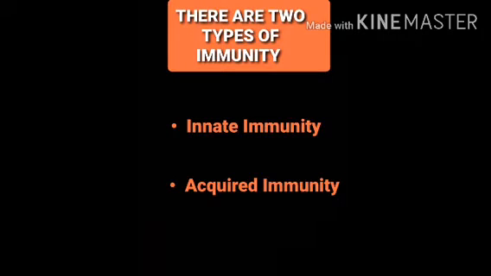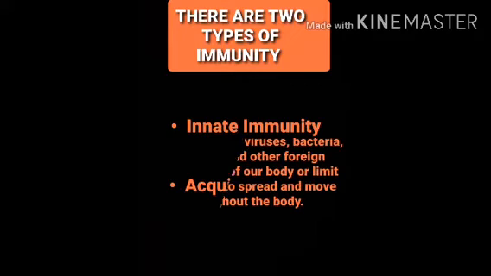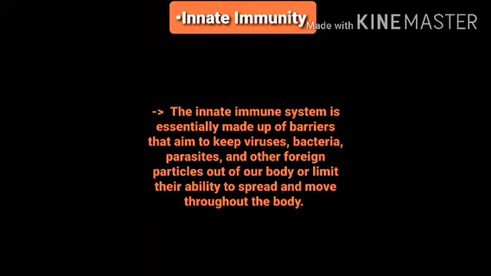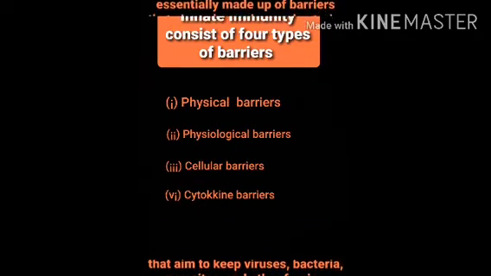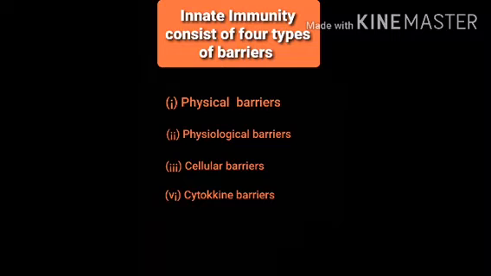There are two types of immunities. First is innate immunity and second is acquired immunity. The innate immune system is essentially made of barriers that aim to keep viruses, bacteria, parasites and other foreign particles out of our body or limit their ability to spread and move throughout the body. Innate immunity is a type of immunity which we get during our birth, for example, the immunity which we get from our mother's milk.